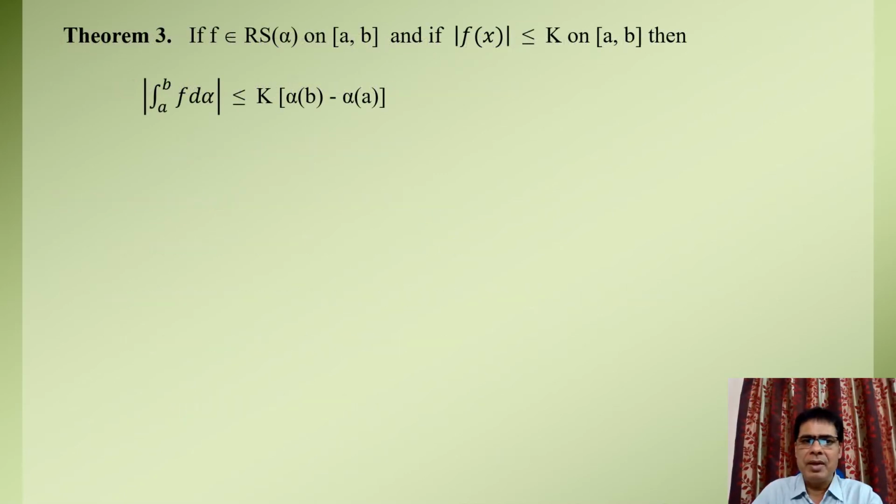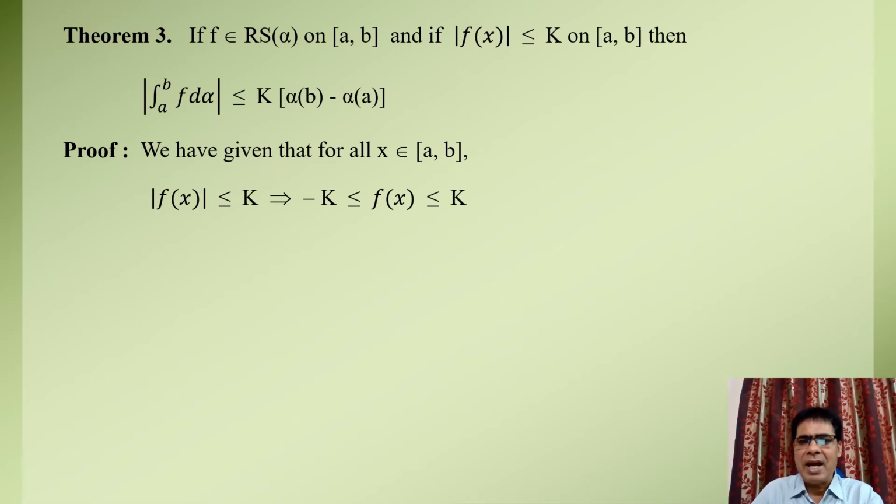Theorem third: if f is Riemann-Stieltjes integrable relative to monotonically increasing function alpha over the interval [a, b], and if mod of f(x) is less than or equal to K on the closed interval [a, b], that is, the function f is bounded on the closed interval [a, b], then we have to prove that the mod of the Riemann-Stieltjes integral of function f over the limit a to b is also less than or equal to K into alpha(b) minus alpha(a).